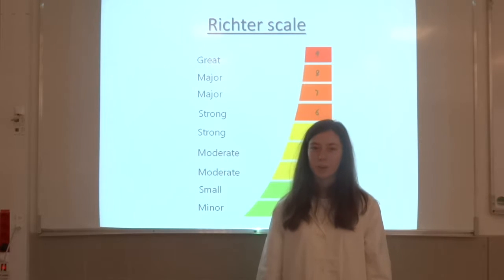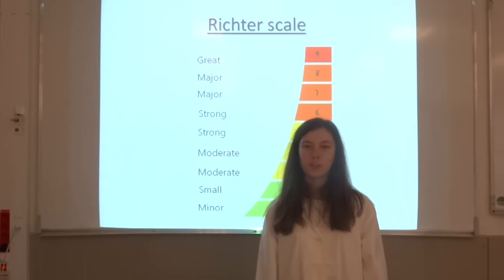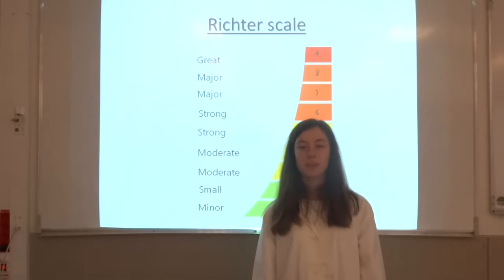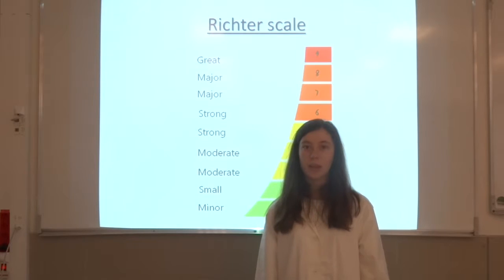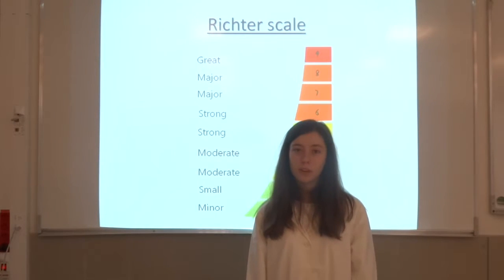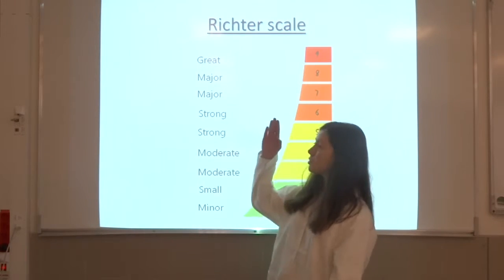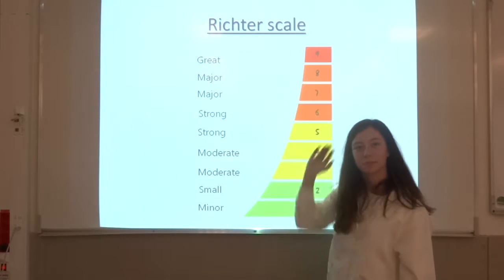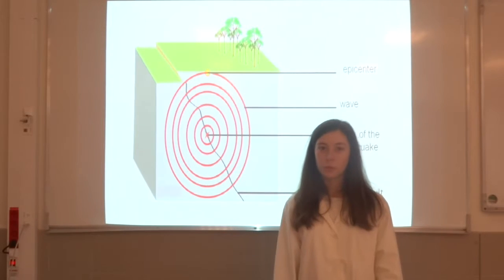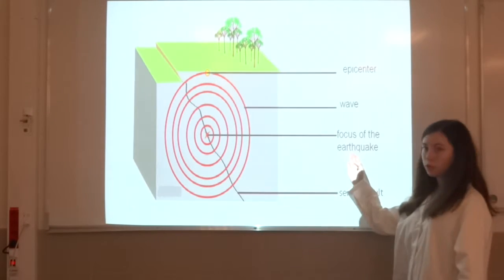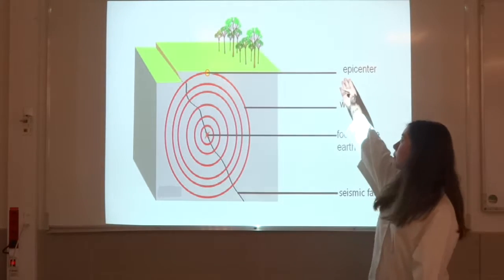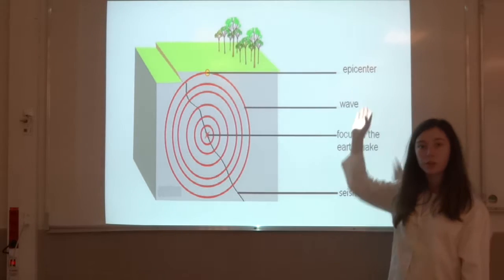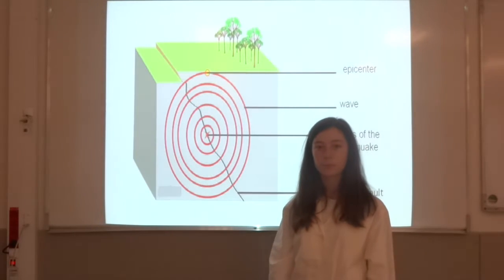When an earthquake happens, it is due to a movement of the plates which produces energy, the seismic waves, and this is why the earth shakes. The energy delivered by the earthquake is measured by magnitude. The magnitude is mainly evaluated with the Richter scale from 1 to 9. The place of the rupture of two plates is called the focus of the earthquake. The rupture generates the seismic waves and the epicenter is the closest point of the Earth's surface to the focus.